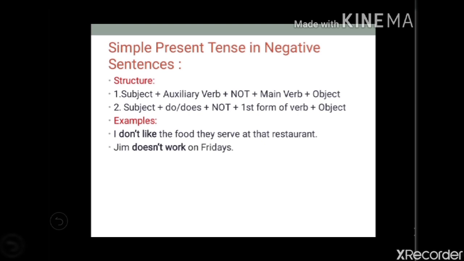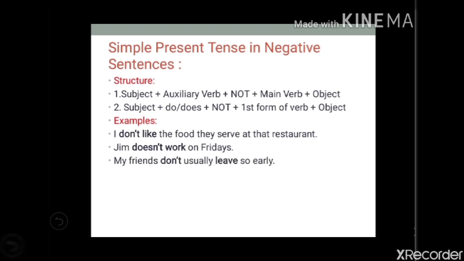Gym doesn't work. Here gym is third person singular, and that's why we have added es and then we have added not. So do plus es, does, and that's why doesn't work on Fridays.